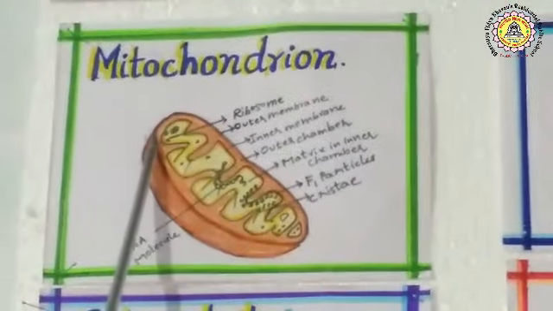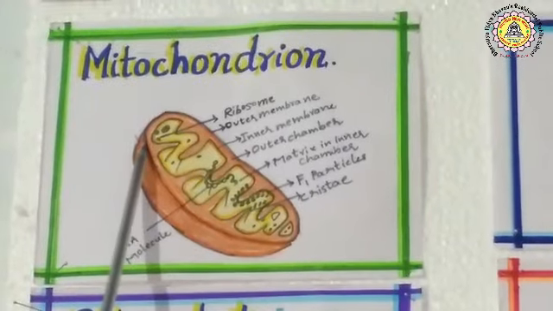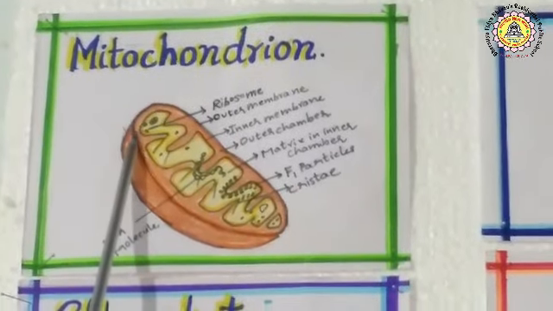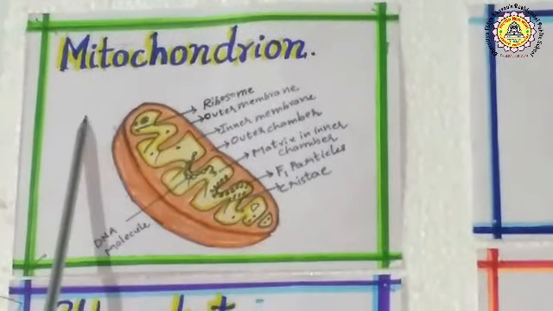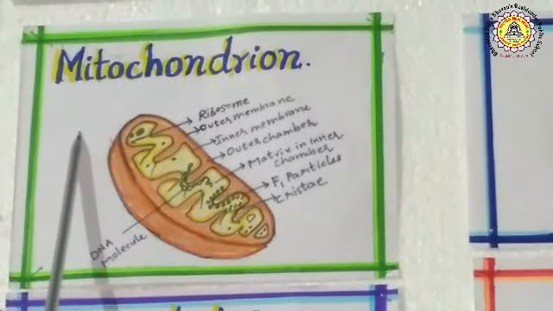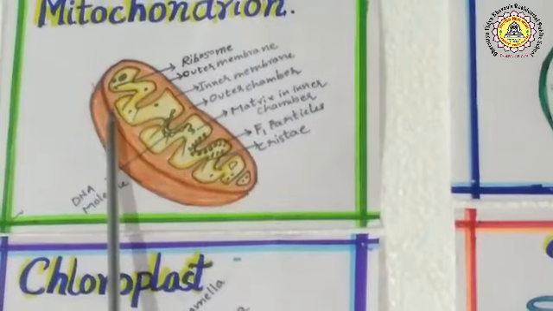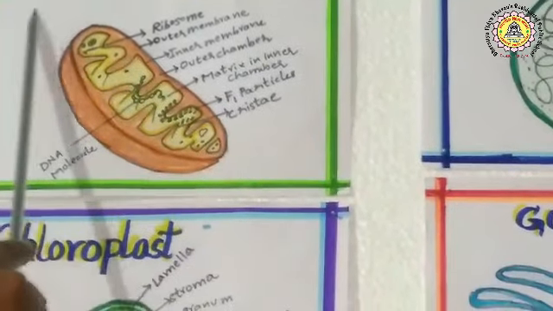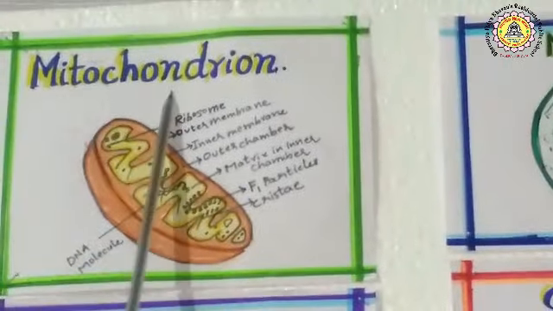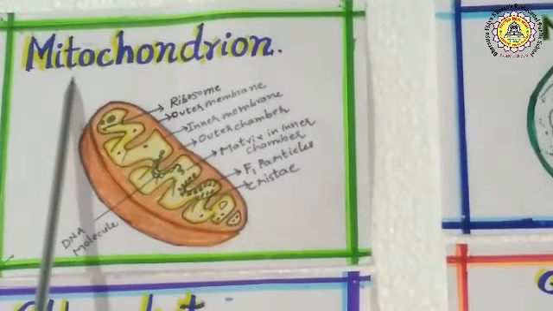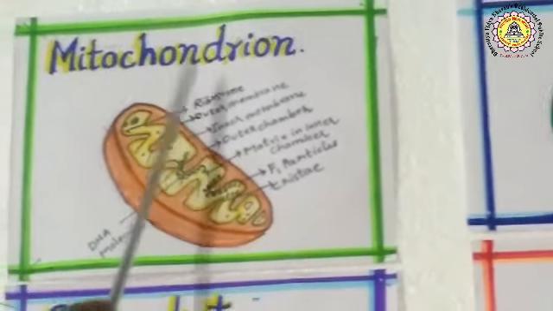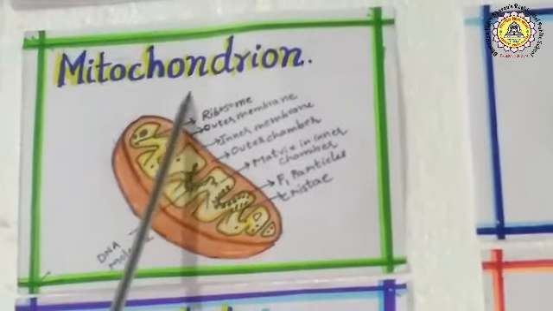Mitochondria. Richard Altman in 1890 established mitochondria as cell organelles and called them bioblasts. The term mitochondria was coined by Carl Benda in 1898. Mitochondria is derived from two Greek words, mito and chondrion. Mito means thread, chondrion means granule. Mitochondrion is the singular form of mitochondria.